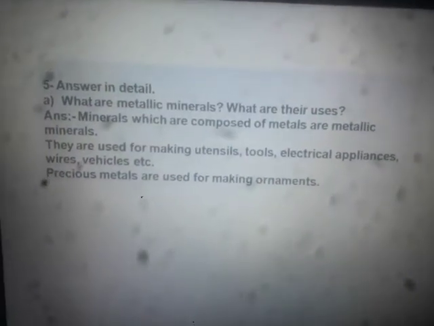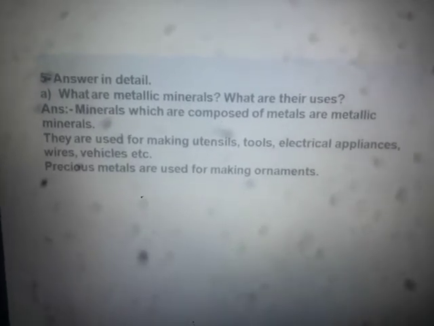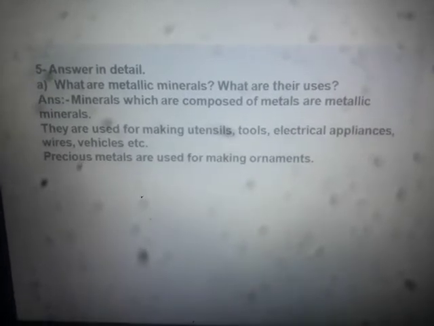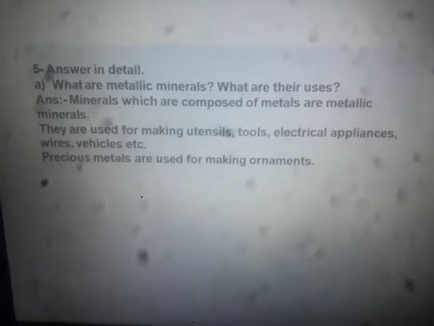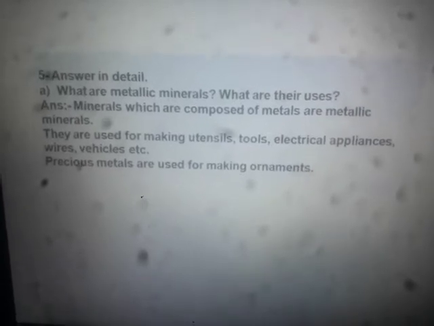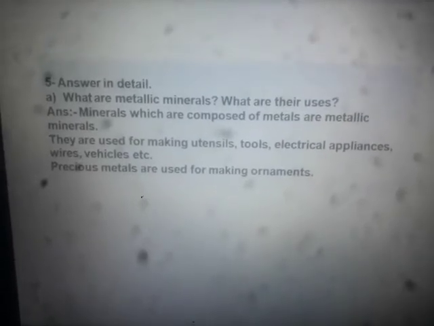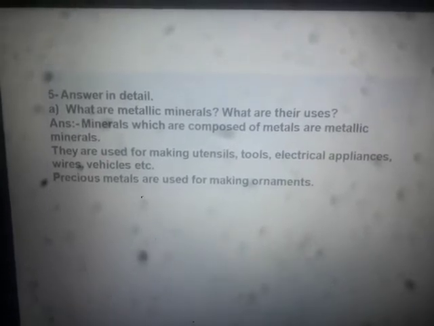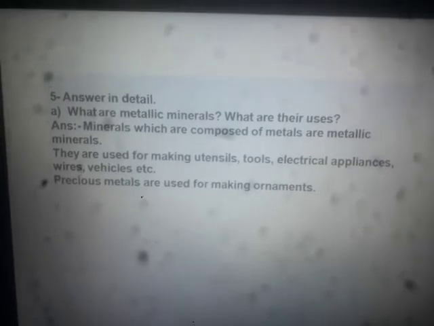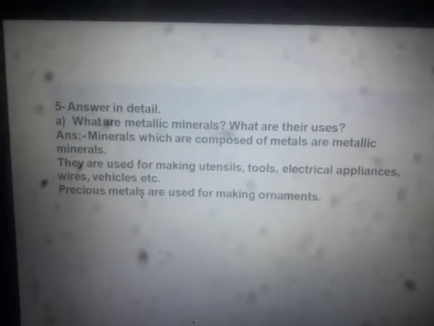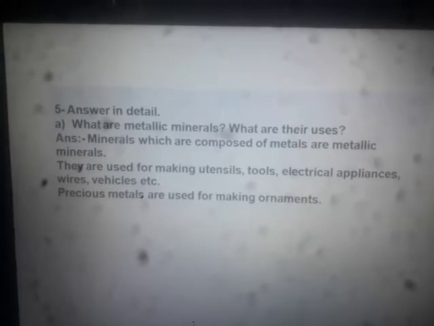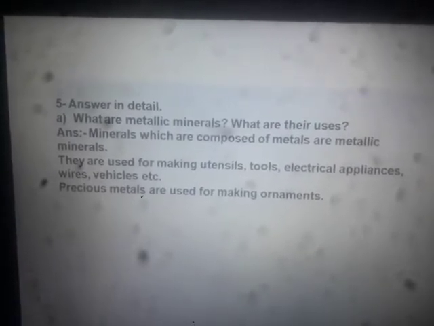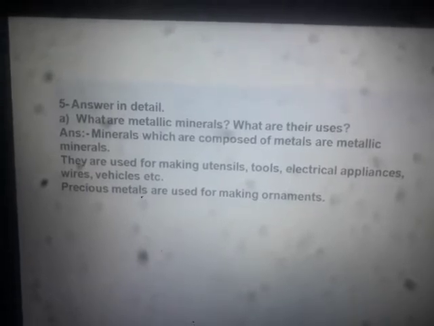Answer in detail. Now you have to answer some questions in detail. First question: what are metallic minerals and what are their uses? First of all you need to define them. Minerals which are composed of metals, minerals that contain metals, are metallic minerals, as we know from the chapter.